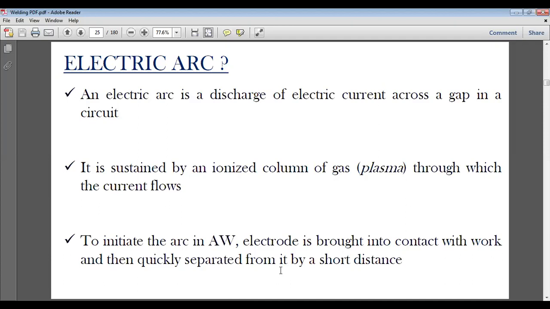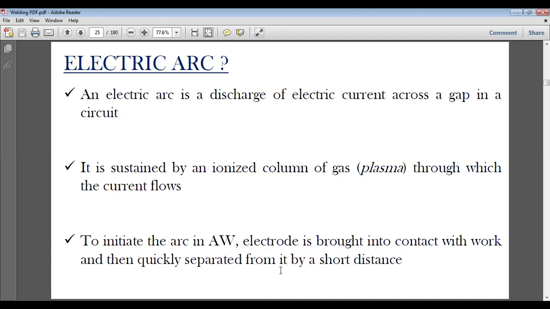So in order to initiate the arc, we momentarily touch the electrode with the workpiece. As soon as we touch, the current starts flowing through the metal, the circuit becomes complete, and all electrons are activated and start moving at a very high speed.